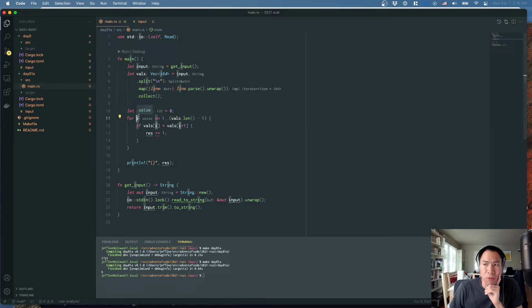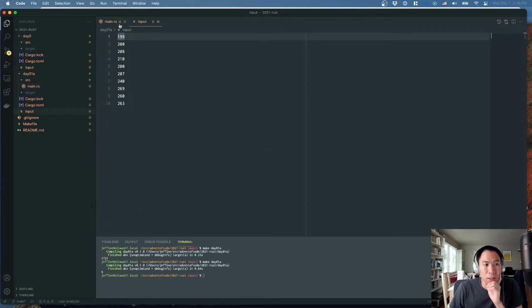The last one that we want i to be is 1, so that actually looks okay. We'd be comparing 0 to 0 plus 1, which is 1. And then we'd be comparing 1 and 1 plus 1, which is 2. And then we should be able to break out of that at that point.